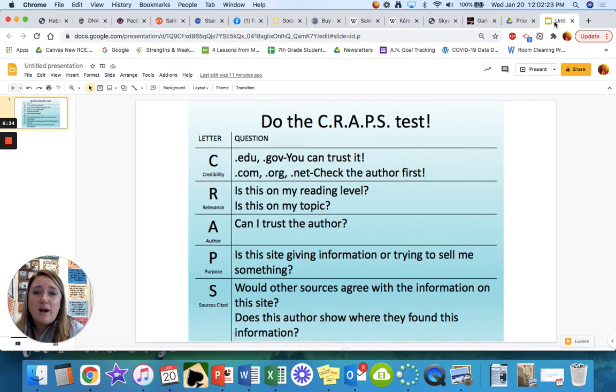Okay, this is the CRAPS test, and next week and in the future weeks in this quarter, sometimes you are going to have to do your own research. You'll have to go onto Google and find a website. Before you can just use the information from that website, I'm going to ask you to make sure your website passes the CRAPS test. Can you trust it? Is it on your topic? Can you trust the author? Is the main purpose to give you information, or are they trying to sell you something? And would other sources agree with that?